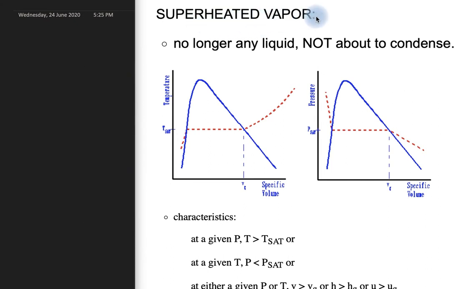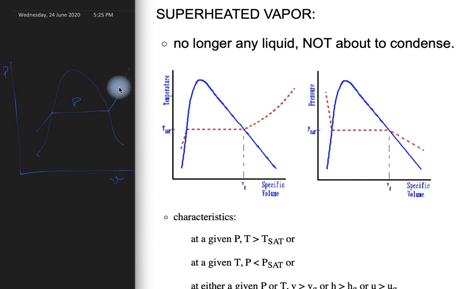So if I draw one more graph here at this point, this is between P and V. This is at a given pressure.